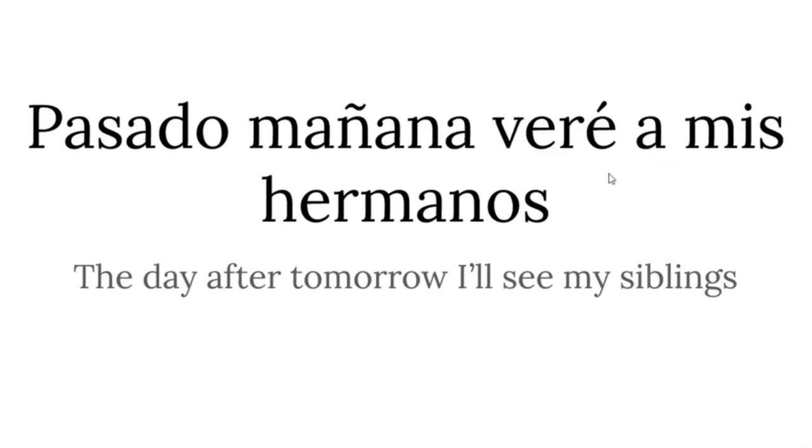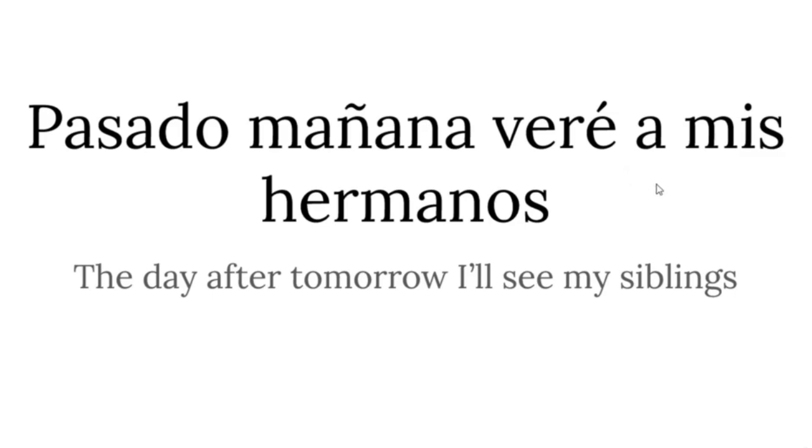This happens also, let's say, in all cases in which I have to say that I will have some sort of connection with someone. For example, here, I will see who? My siblings, mis hermanos. In Spanish, we have to put the A. Veré a mis amigos.